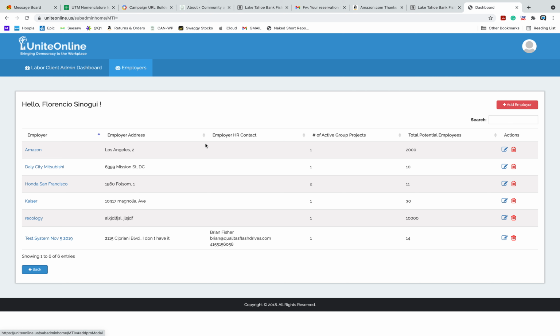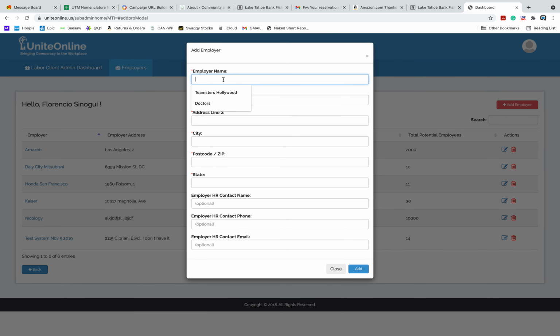Say, for example, I'm going to go through this. Let's say I was Florencio Sonogi, and a group of people in a particular company contacted me and said, we want to organize a union. What I would do is say, okay, we're going to add you to the system. So we'll add, and then we'd ask, what's your employer name? Let's say it's,